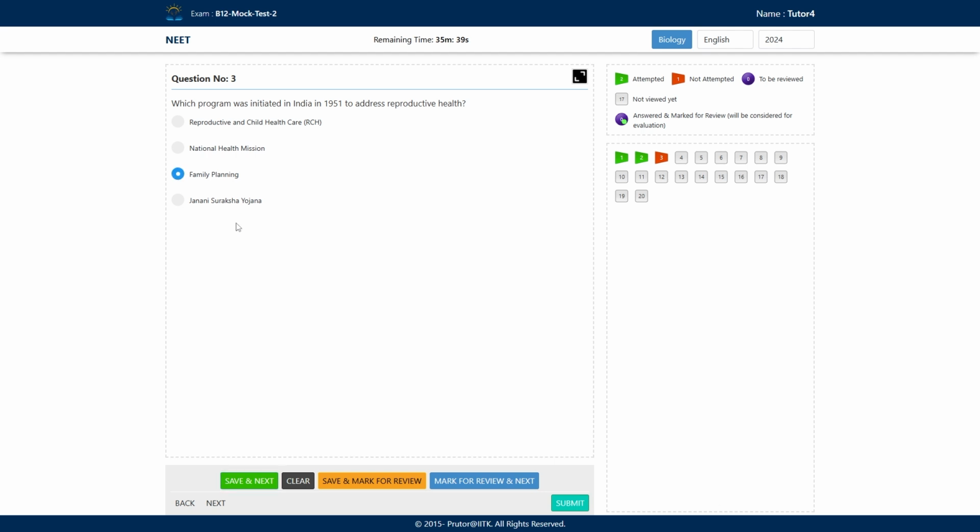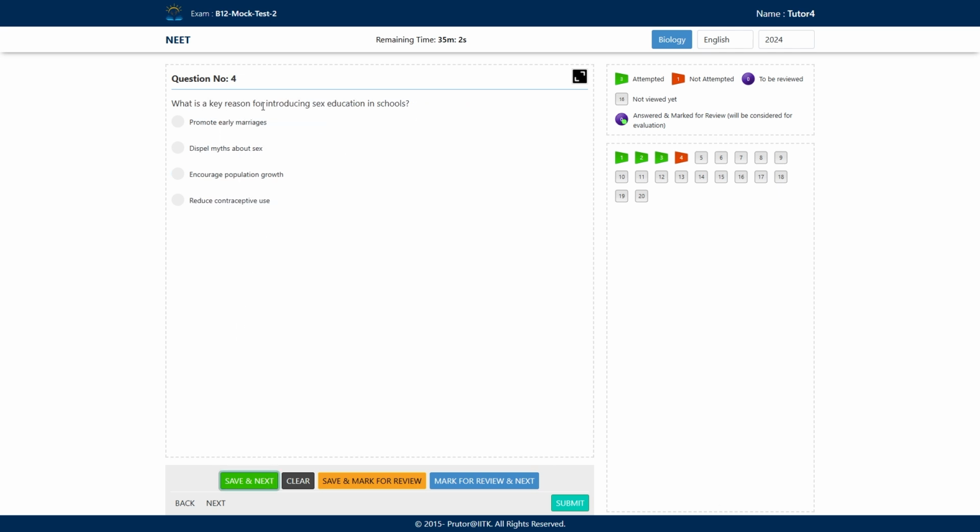Option C will be the correct answer, family planning. Family planning was introduced in 1951, not the National Health Mission or the Reproductive Child Healthcare Program. This family planning helps to keep spacing between the children. So the awareness regarding contraceptive methods is being spread now. This family planning initiative can help to attain reproductive health.